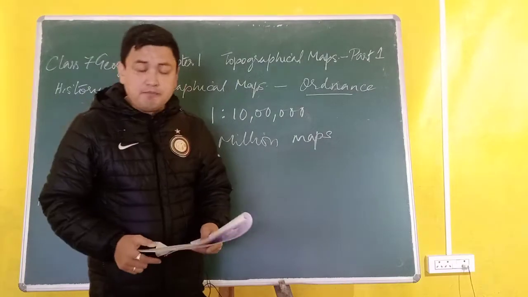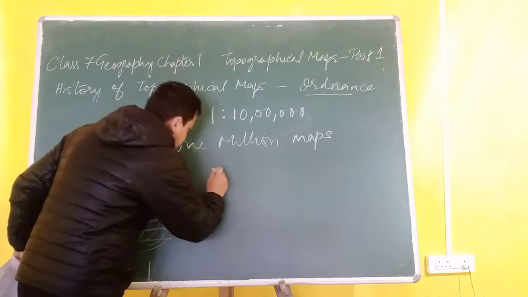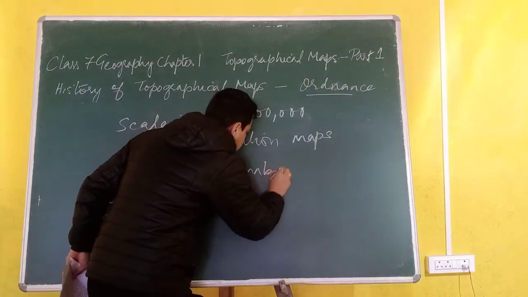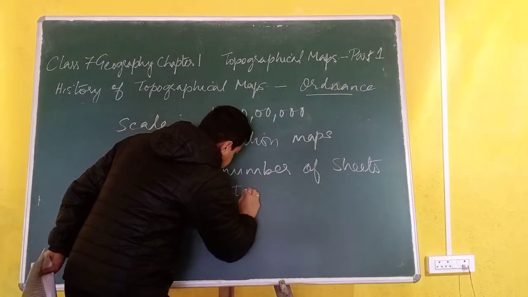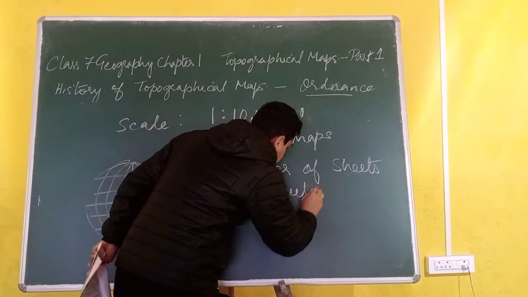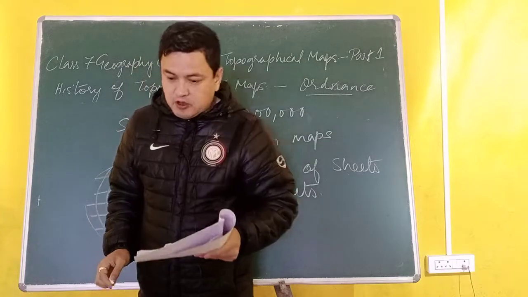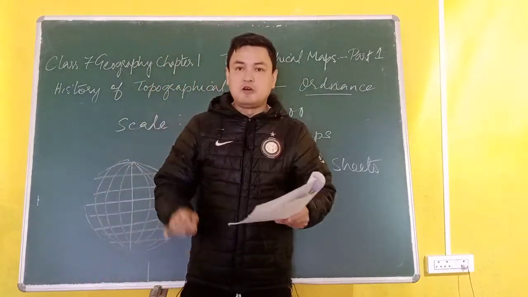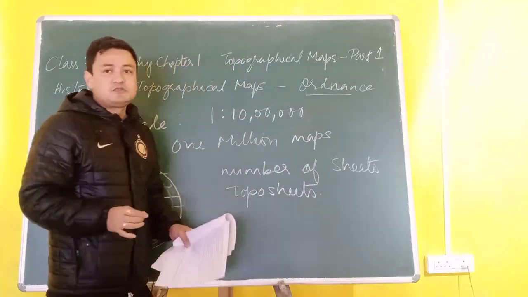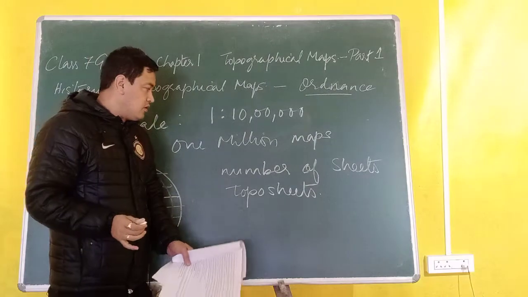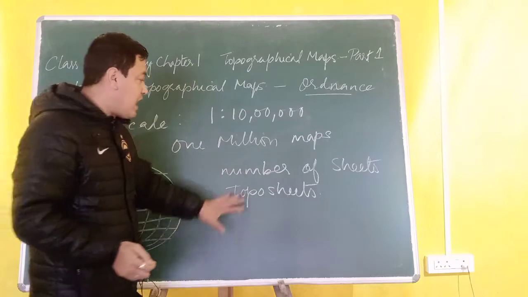So topographical maps are made of a number of sheets. These sheets are called topo sheets. Since a topographical map is a large-scale map, it is made of a number of sheets, and these sheets are basically joined together.